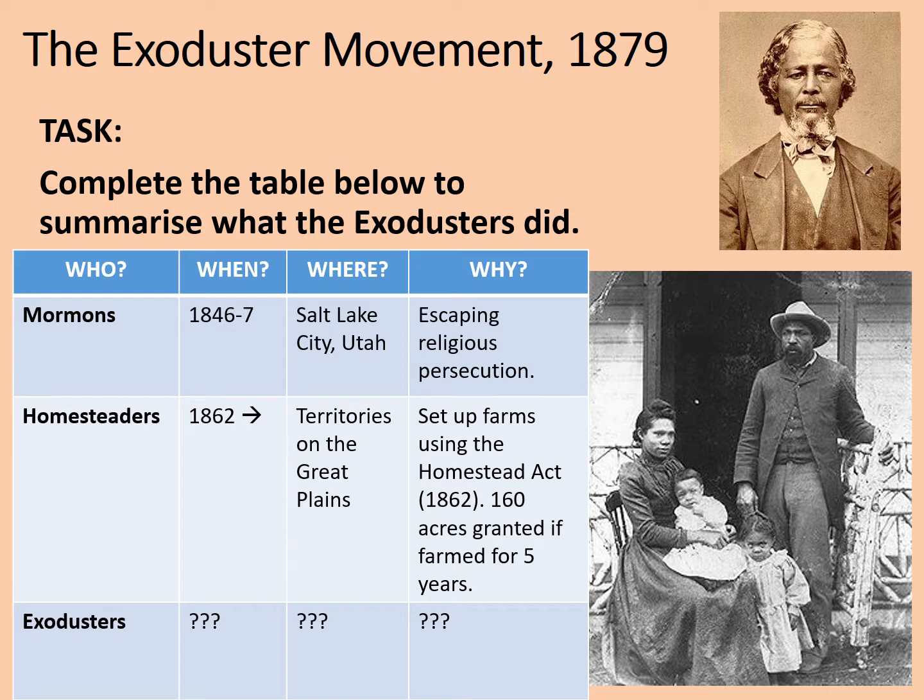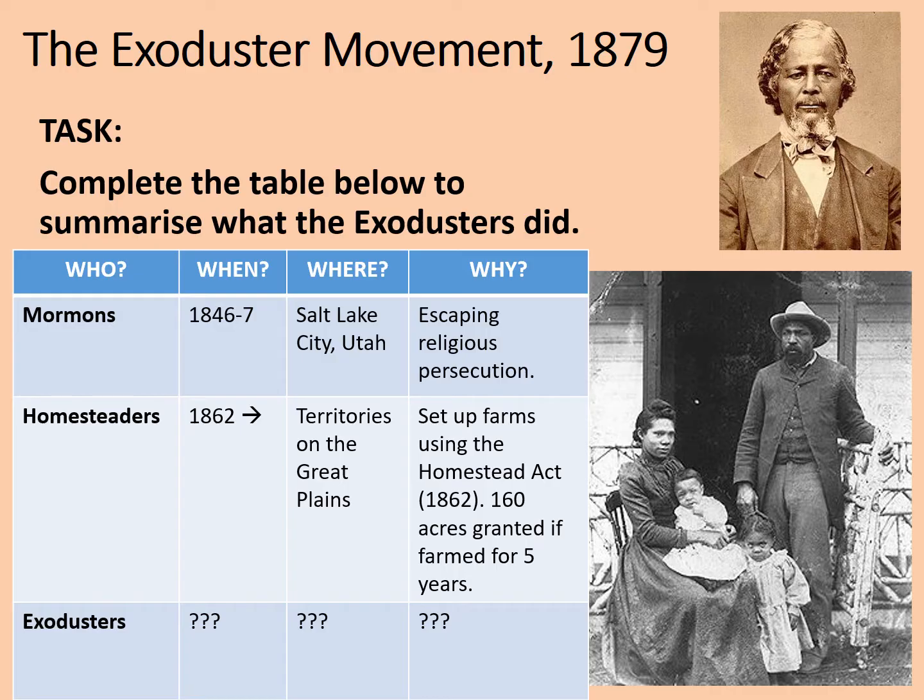On it, I've got two of the other mass migrations that we've looked at so far. You could as well add the gold rush to this table if you wanted to. For one, we've got the Mormons. They migrated between 1846 and 47. Where? Well, they went to Salt Lake City, Utah, or rather the Salt Lake Valley, which they later established as Salt Lake City. And why? Because they were escaping religious persecution.